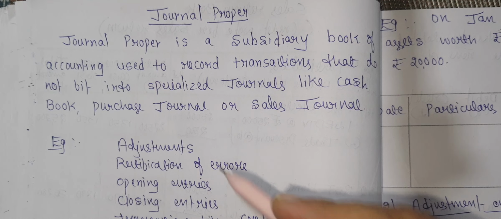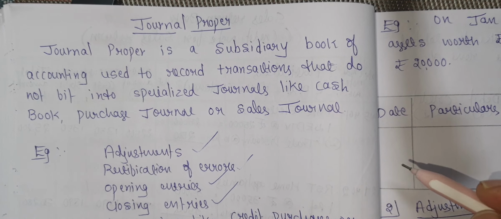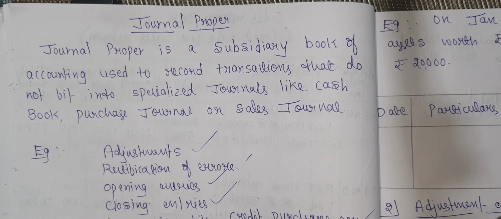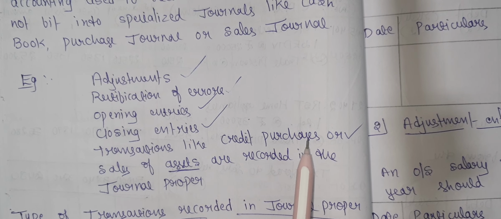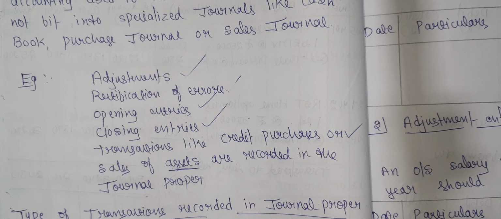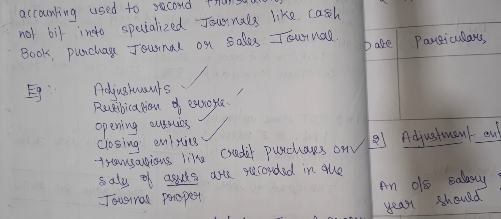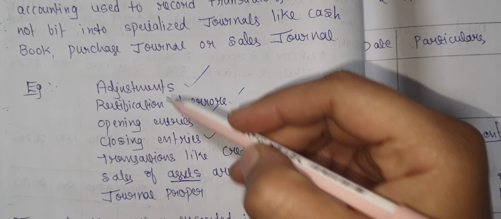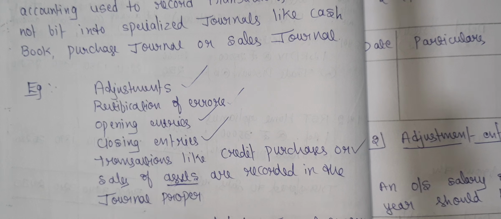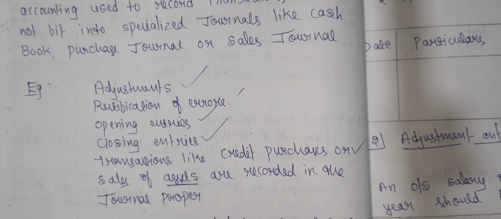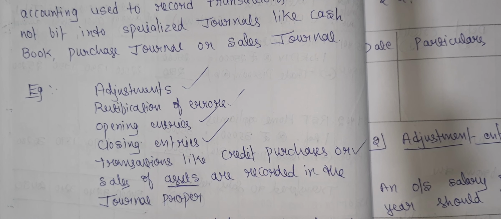For example, any adjustments or rectification of errors, opening entries, closing entries and transactions like credit purchases or sales of assets, not inventory, are recorded in the journal proper. These types of transactions we will not record in the purchase book, sales book, purchase return or sales return book. Here we will record all these types of transactions in the journal proper.